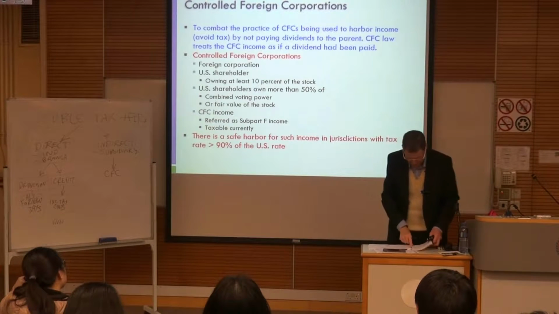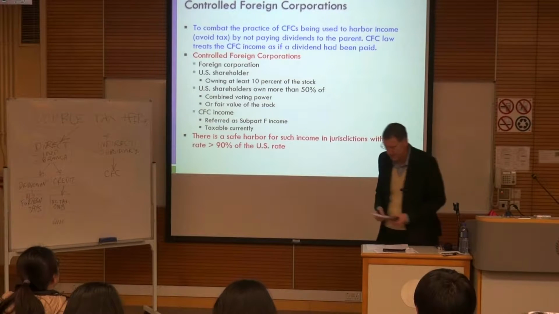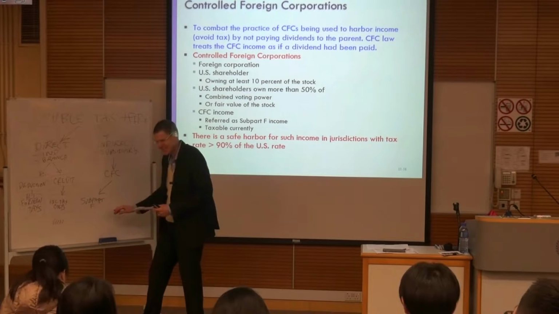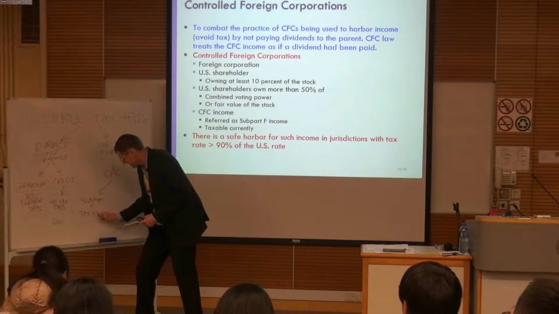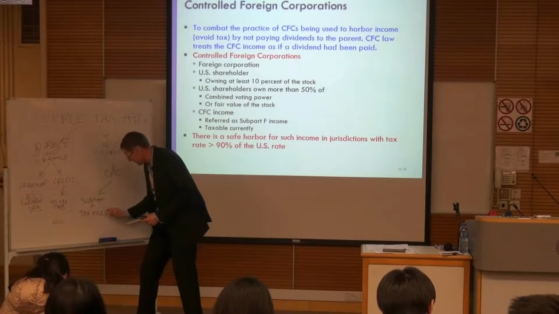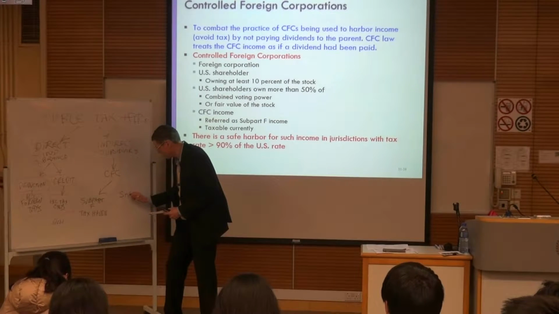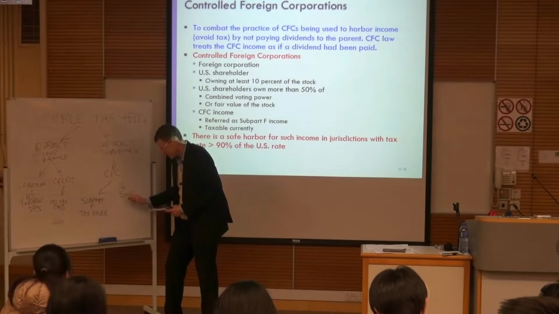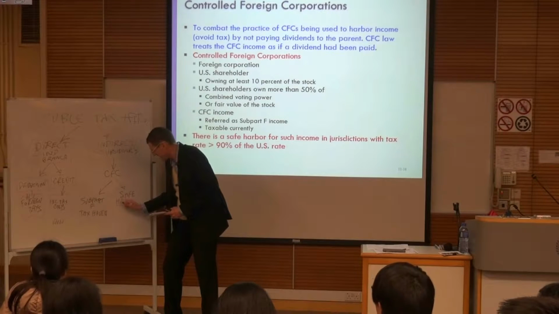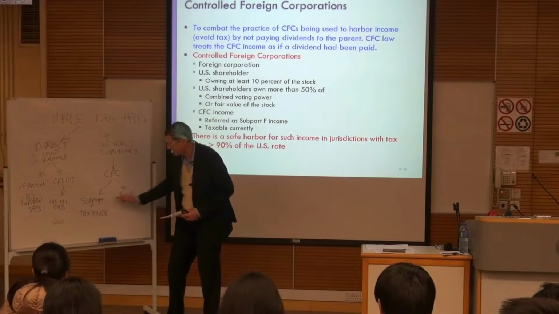So what we're going to do is, there are two types of subpart F income. Subpart F, tax haven. That's one type. We're going to come to this. And over here, what you want to do is try and get your overseas subsidiary to have a safe harbour. This is your strategy. You want to be here, you don't want to be over here.